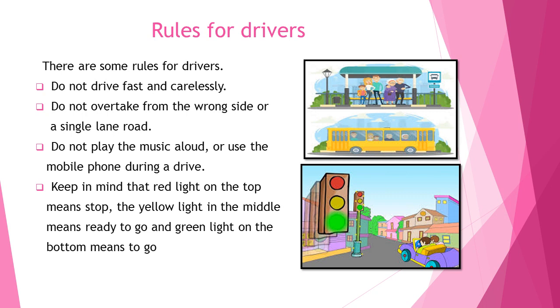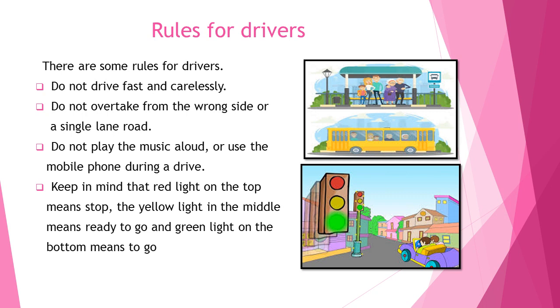The next one is do not overtake from the wrong side on a single lane road. If you are driving on a single lane road, you cannot overtake and you cannot go on the wrong side. Do not play the music aloud or use the mobile phone during a drive. When you are driving, you cannot use a mobile phone and you cannot listen to music aloud, because these two things may cause an accident because the attention is diverted from driving to music and mobile.